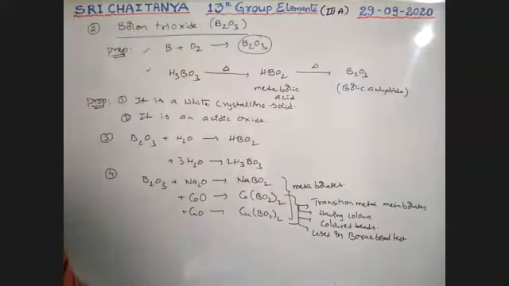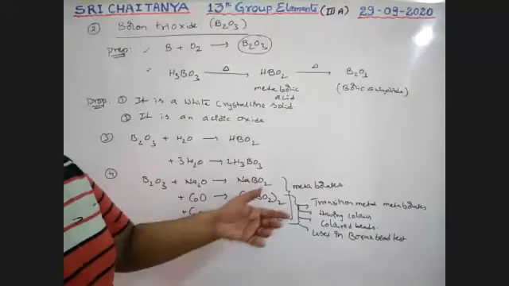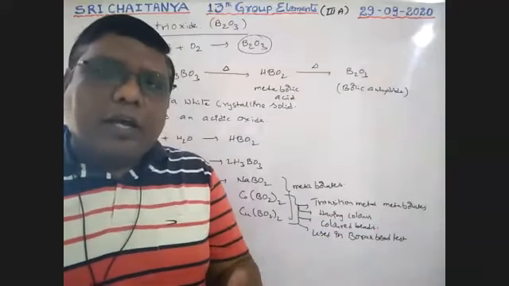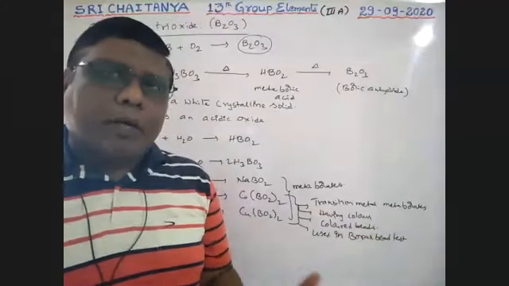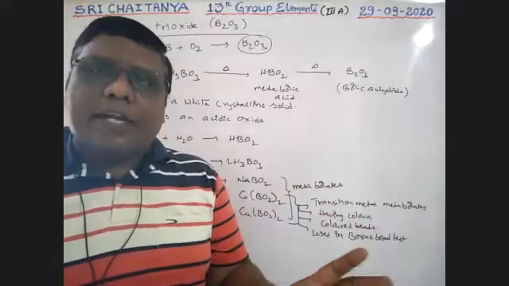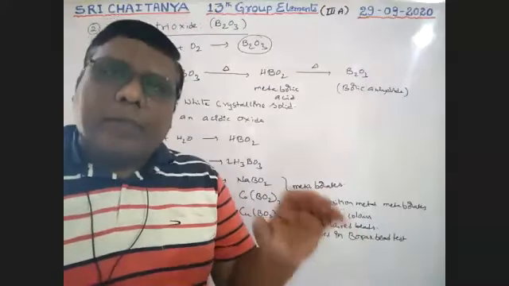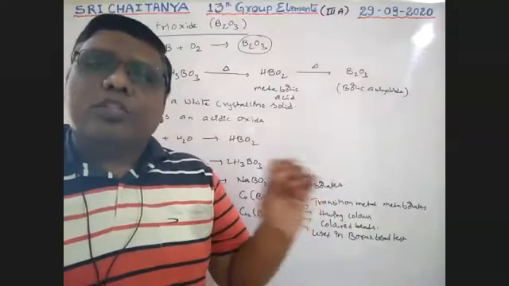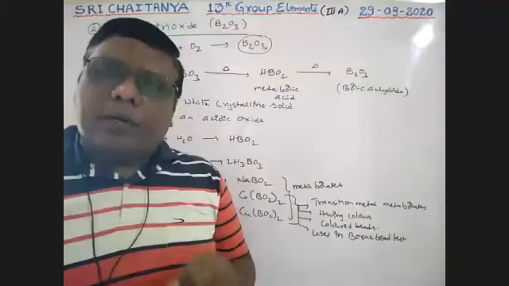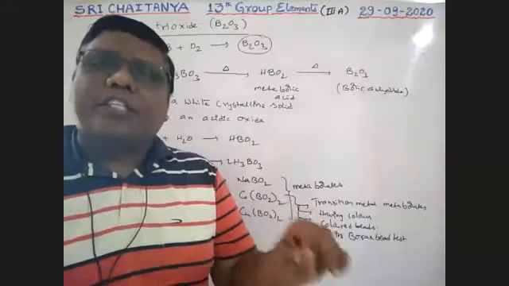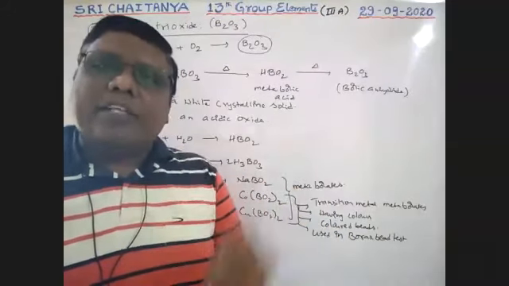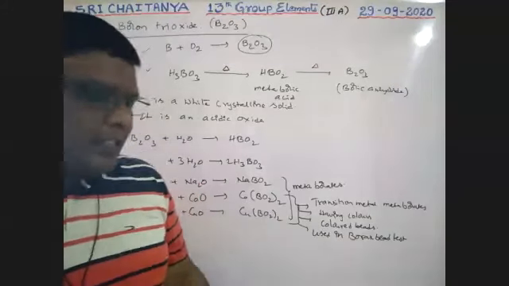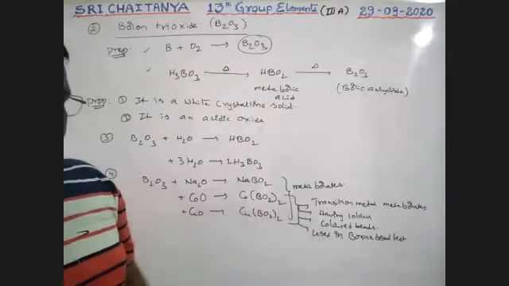It is the basic equation for the borax bead test, for identification of transition metals only, not other than transition metals. It is not applicable for us. Transition metal metaborates are colored in nature, so those are colored beads. With the help of those colored beads, we can identify the transition metal ions present in the given salts. So that is the borax bead test. Later we will discuss the borax bead test.